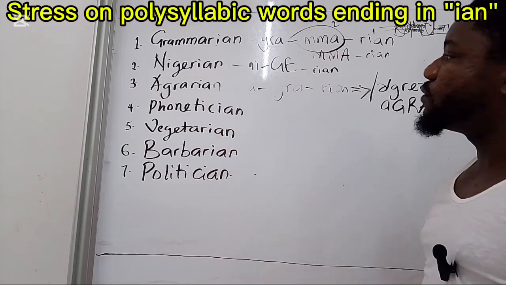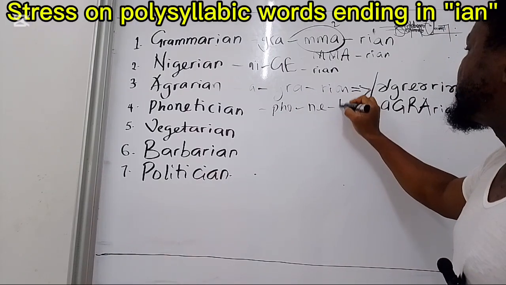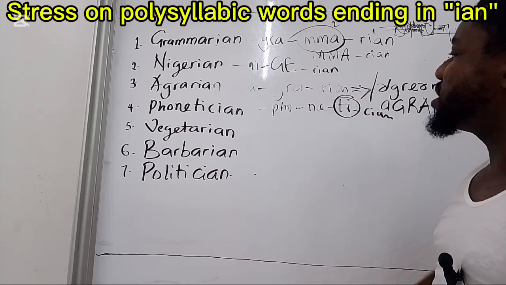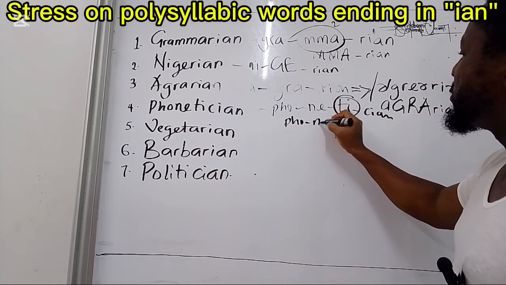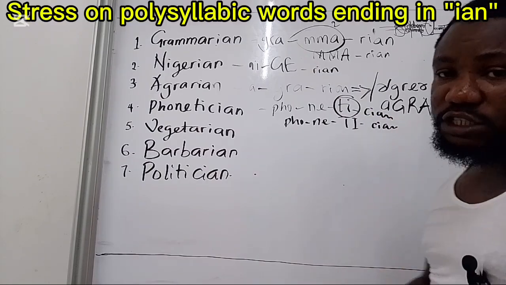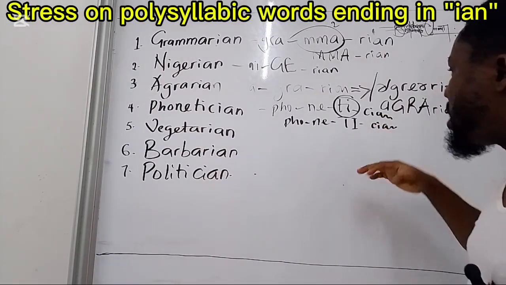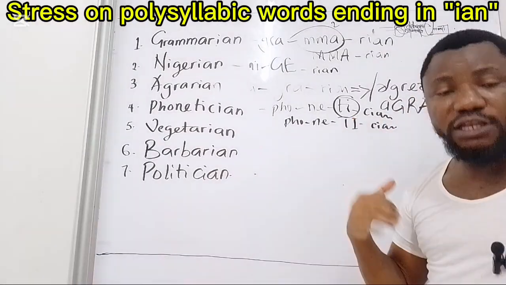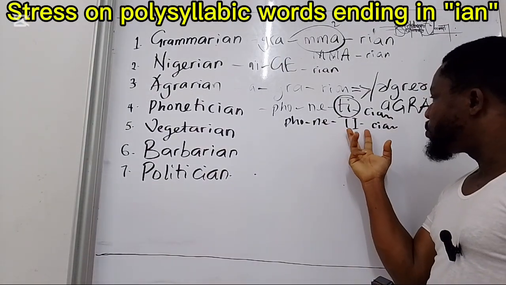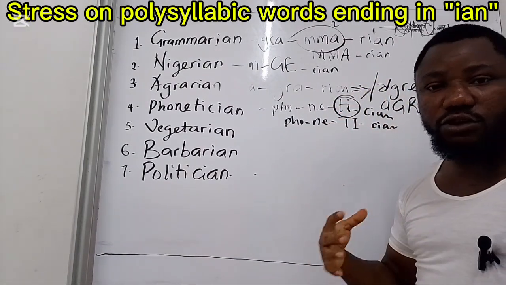All right, then we have number 4, phonetician. Phonetician. So we have IAN here, the stress falls on T. So we go this way, phonetician. Is a phonetician. The stress falls here. Why? Because T is the penultimate syllable. You always remember that the penultimate syllable is the one before the last syllable in the word, or simply the second syllable from the end of the word.